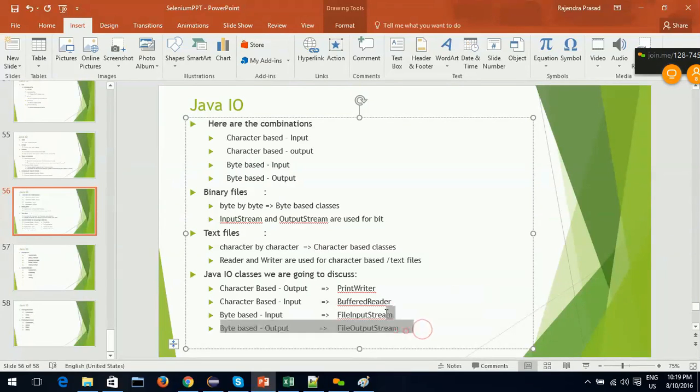Now we are going to discuss each one of these classes. It's already 10:20. We'll continue in tomorrow's session. Today most of it is theory.